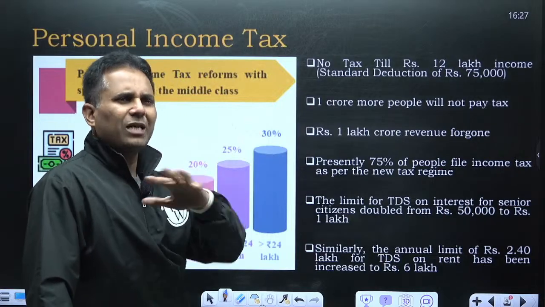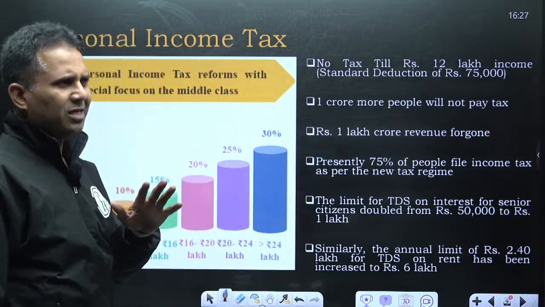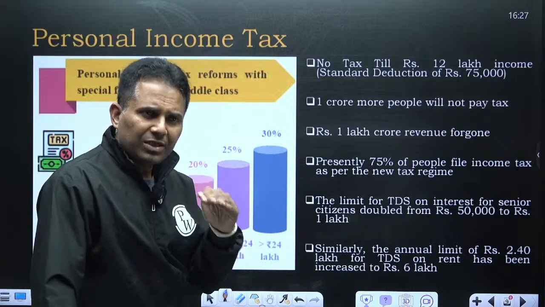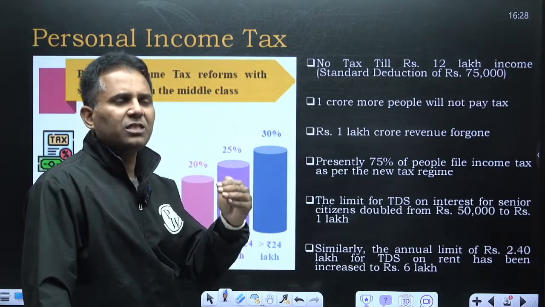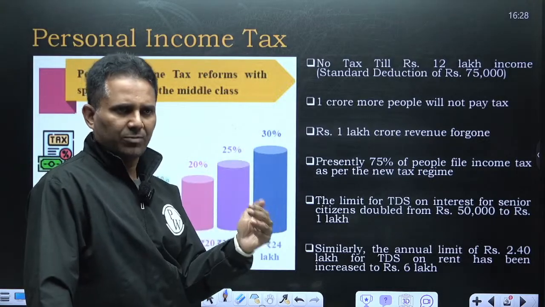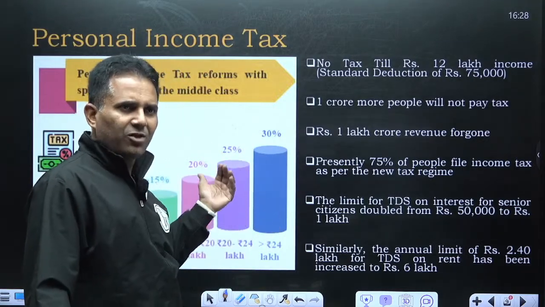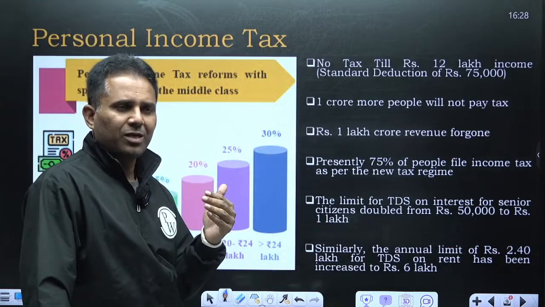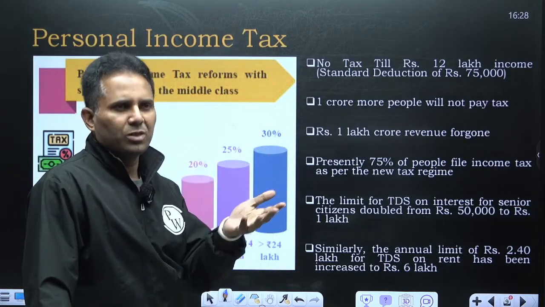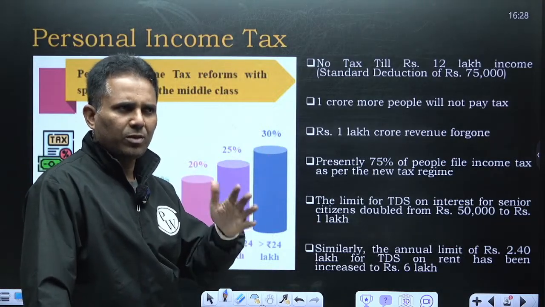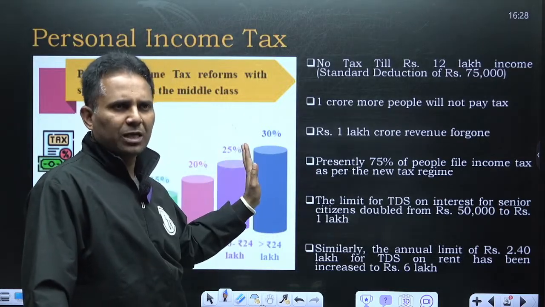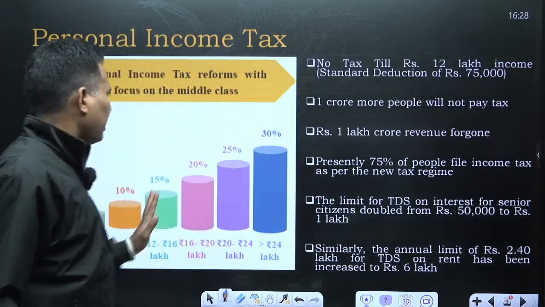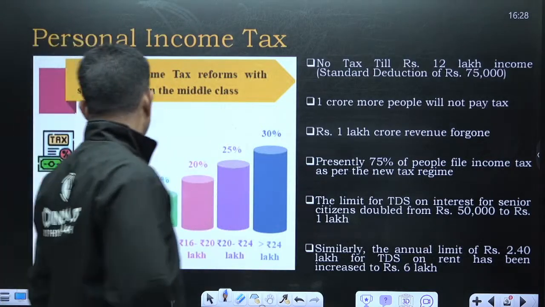So you cannot claim other exemptions in the new regime. The government record says that 75% of individual taxpayers have already shifted to the new tax regime. By giving this exemption from 7 lakh to 12 lakh, around 90% of people will shift. So maybe after 1 or 2 years, the government will remove the old regime totally, and the new income tax regime will remain.